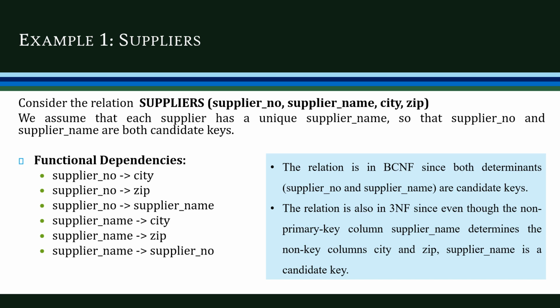Then the second step is to identify all the functional dependencies in the relation. The various functional dependencies are supplier number implies city, supplier number implies status, supplier number implies supplier name. Similarly, supplier name implies supplier number, supplier name implies city, supplier name implies status. When we look at all these six functional dependencies, on the left hand side both the supplier number and supplier name are candidate keys. So this relation is in BCNF because both the determinants, the supplier number and supplier name, are candidate keys.